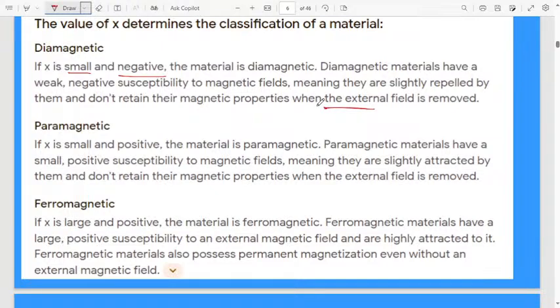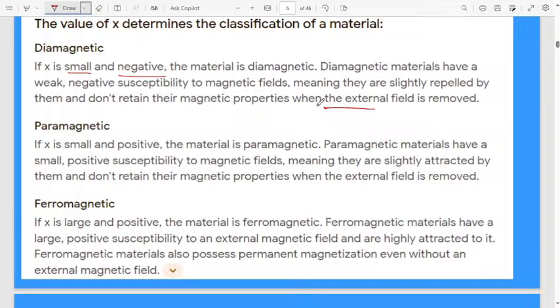Even if you magnetize the material in an external applied field, when you remove the field, the diamagnetic material will lose its magnetic property immediately. It will not show any magnetic property.